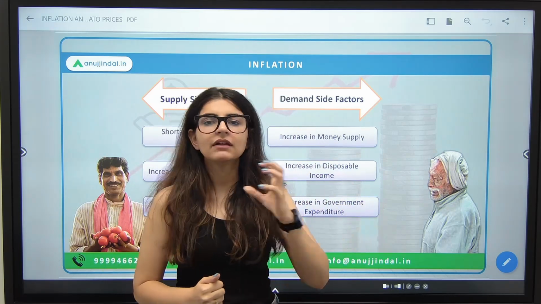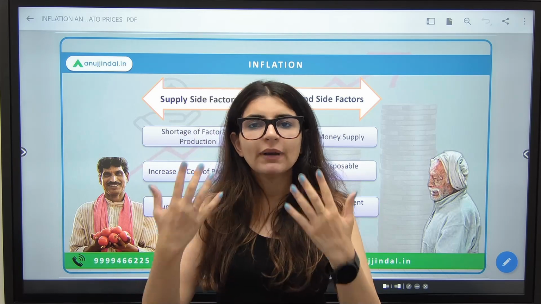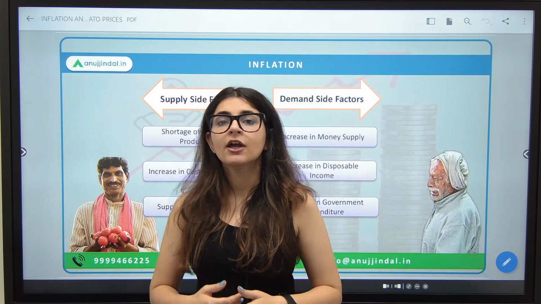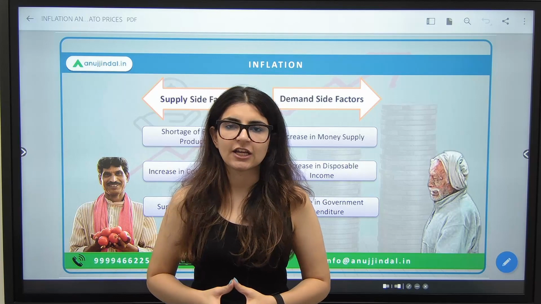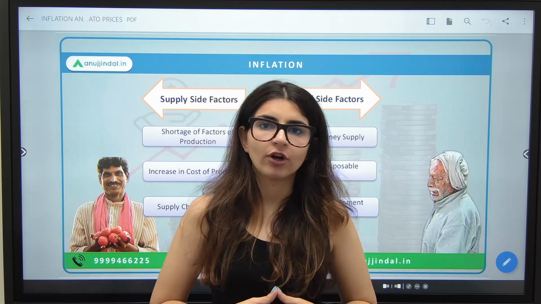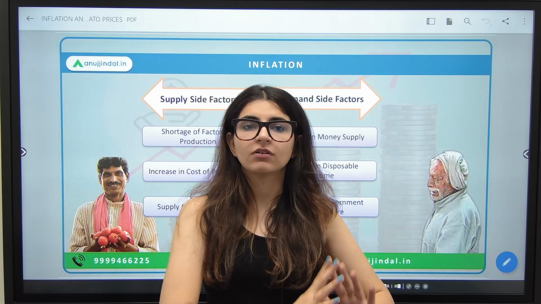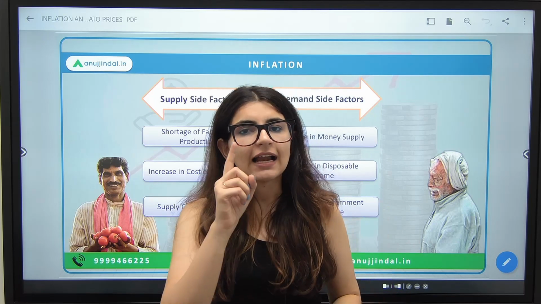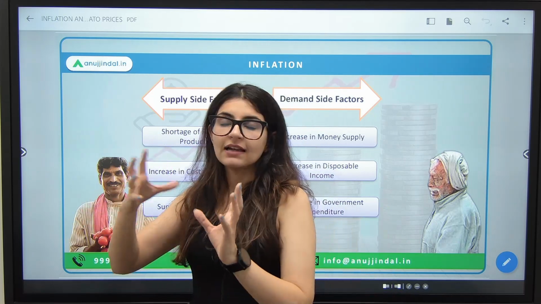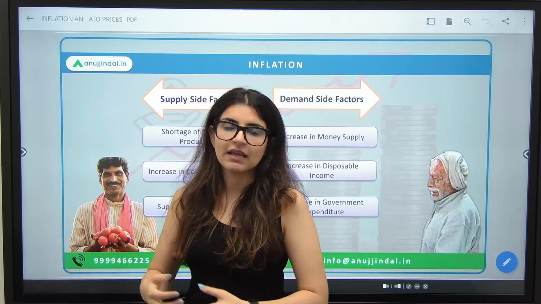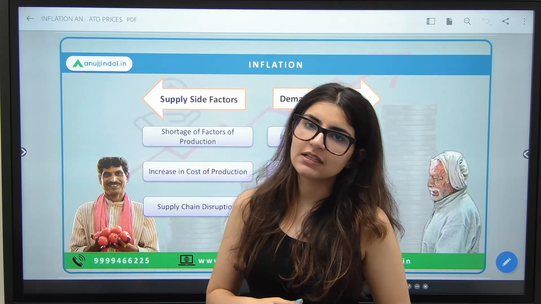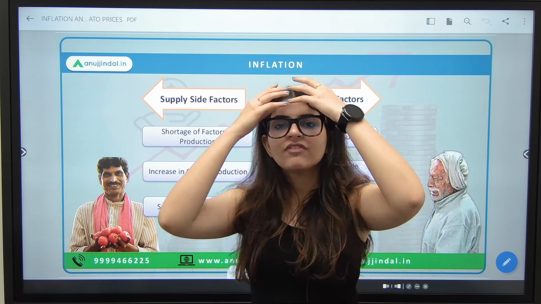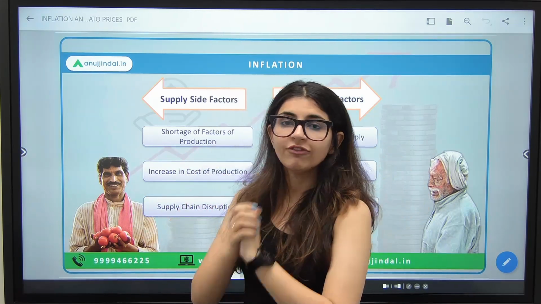Similarly, when government does more expenditure, government अपना expenditure बढ़ाती है economy में towards let's say the unserved section or to the rural section in the economy. When the government expenditure towards the economy, the public expenditure of the government increases, that is also when inflation takes place or the price of goods and services increases. So these were various reasons or the factors of inflation.